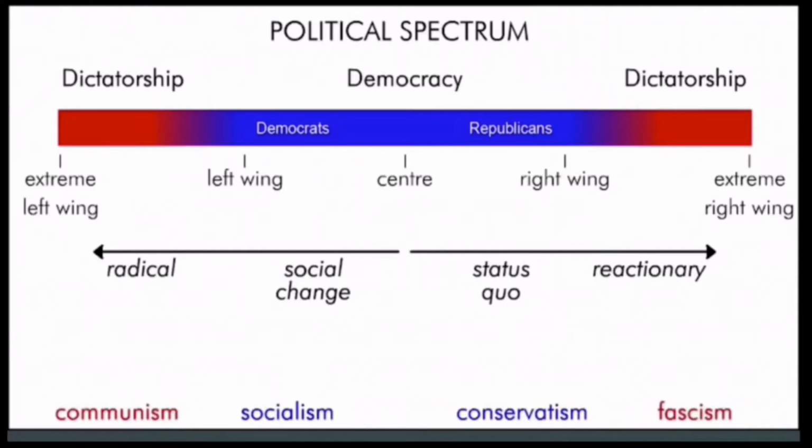This is the political spectrum. It looks super complicated, and that's on purpose. This is to show you that governments always fall somewhere on a spectrum. Each country doesn't really represent one exact type of government. It's fluid. Some countries will have pieces of different governments put together, and they all fit somewhere on a spectrum according to who holds power and how much power is in the hands of the people.